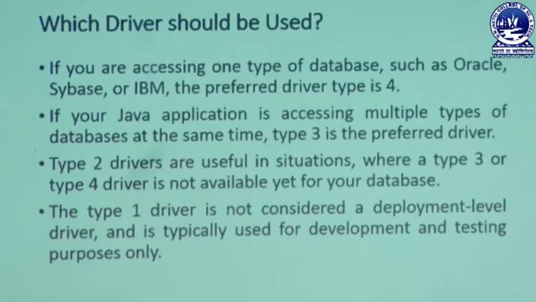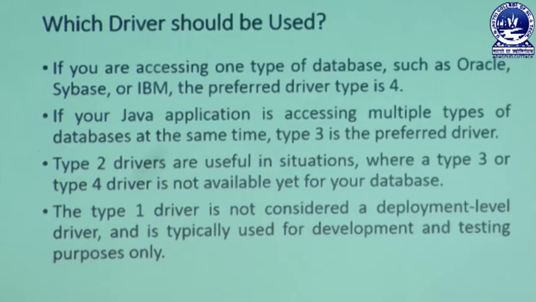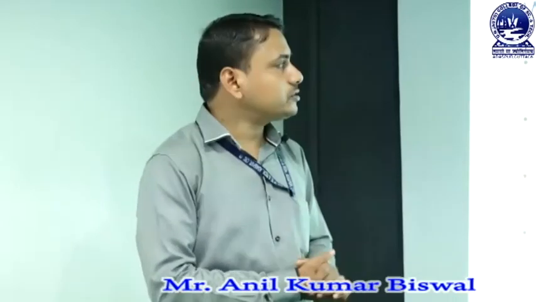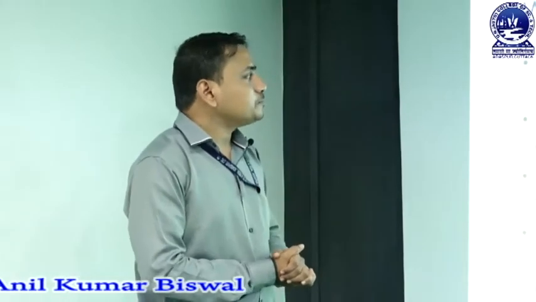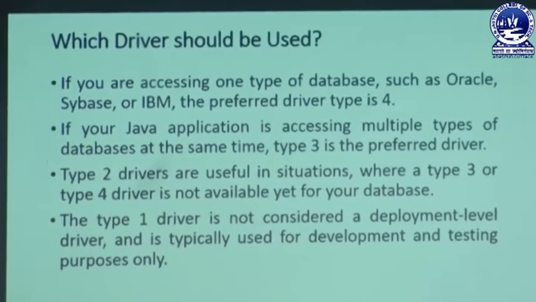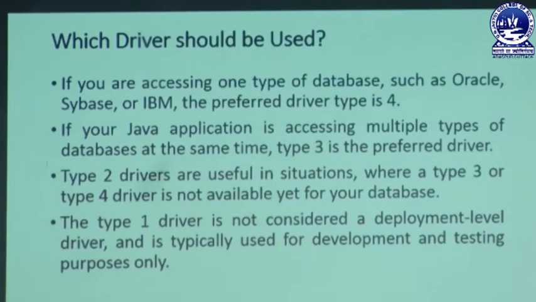Next we can discuss which driver should be used. That means we are learning 4 types of drivers, and especially we can decide at which time we use which type of driver. If you are accessing one type of database such as Oracle, Sybase or IBM, the preferred driver is type 4. That means whenever you are using an Oracle database, Sybase database or any type of IBM-relevant database, in that moment you can use the type 4 driver. If your Java application is accessing multiple types of databases at the same time, the type 3 driver is the preferred driver, which easily links with a system and transfers messages from one end to another end.